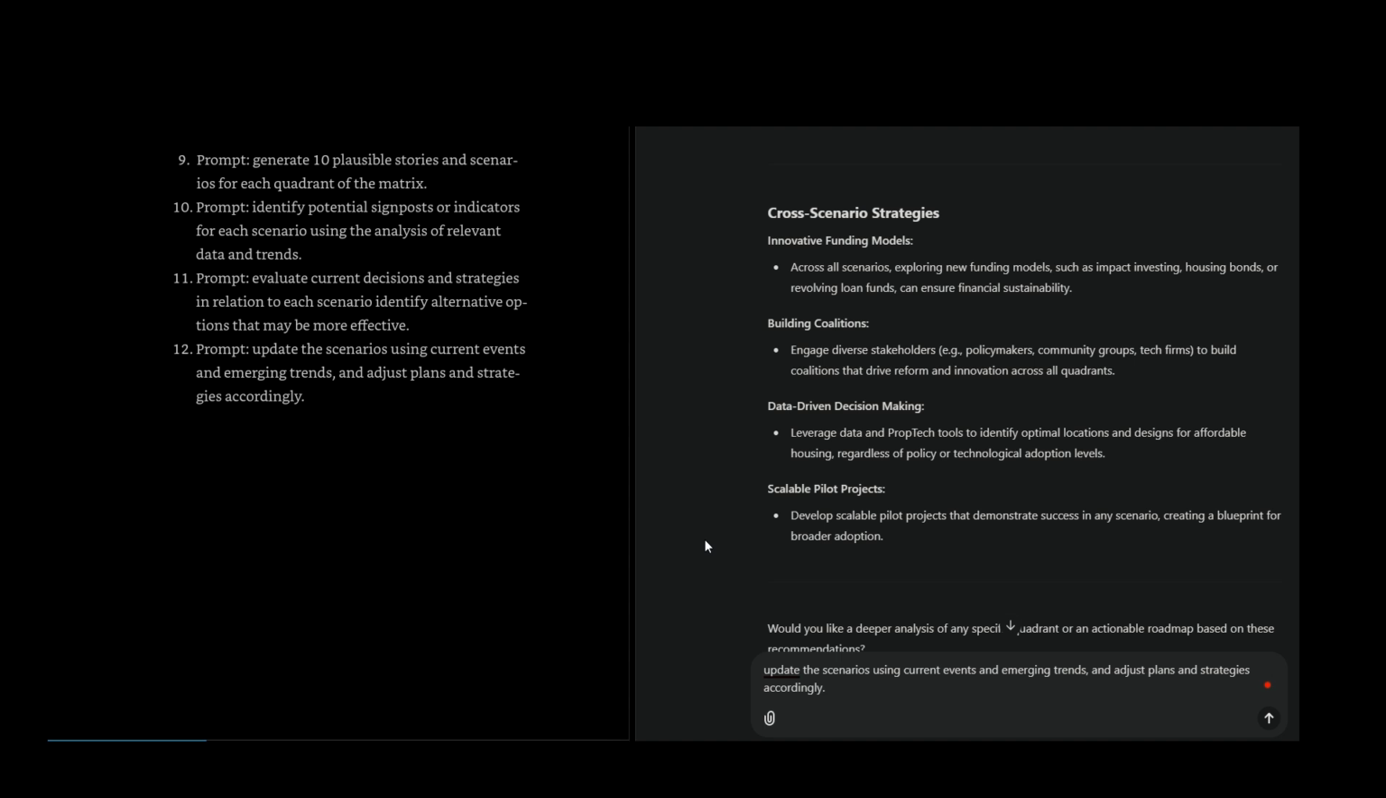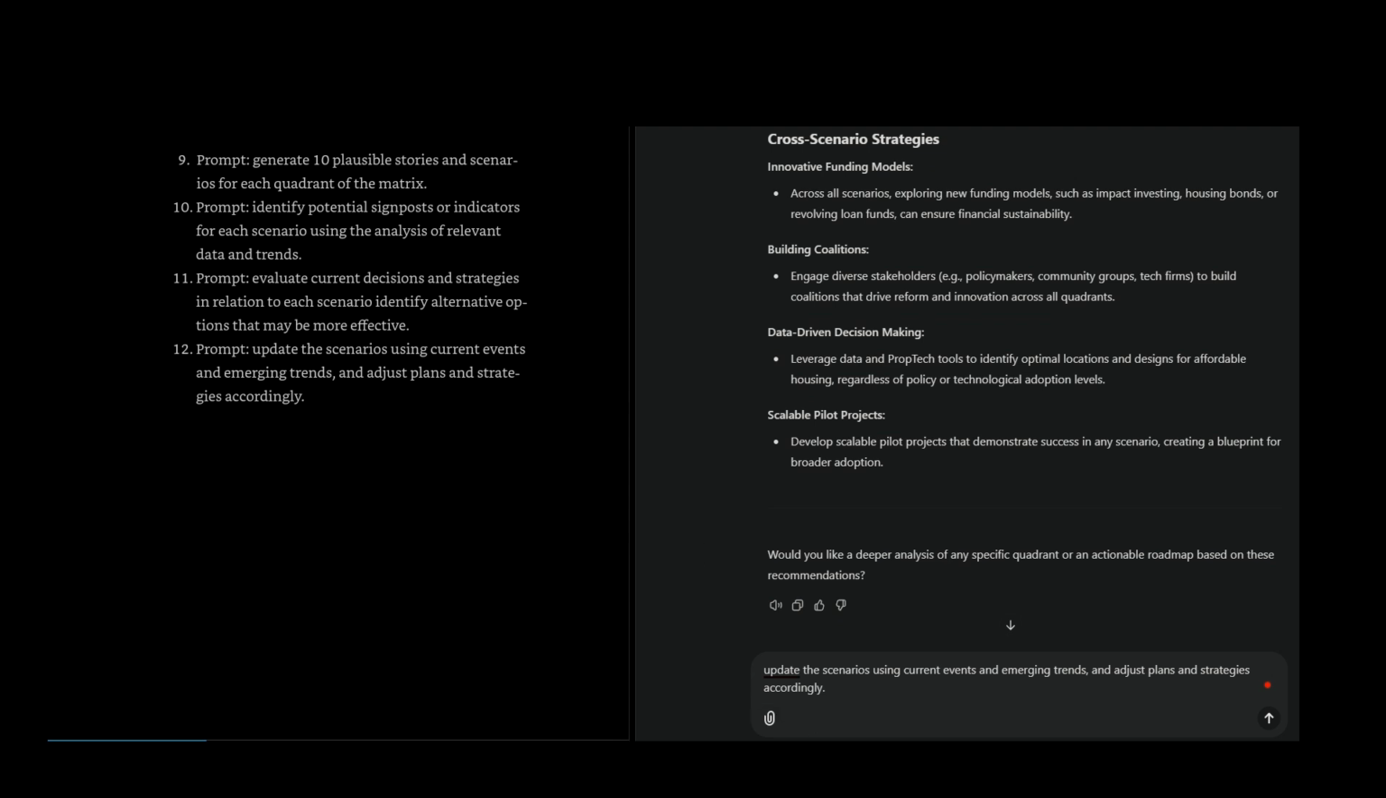Cross-scenario strategies: innovative funding models. Across all scenarios, exploring new funding models such as impact investing, housing bonds, or revolving loan funds can ensure financial sustainability.